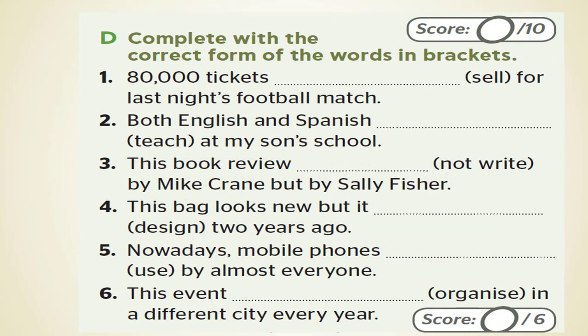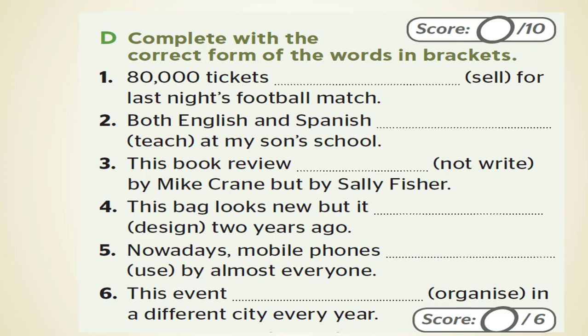Now we move to exercise D. Complete with the correct form of the words in brackets. Number 1. 80,000 tickets sell for last night's football match. Now we are talking about the passive voice.